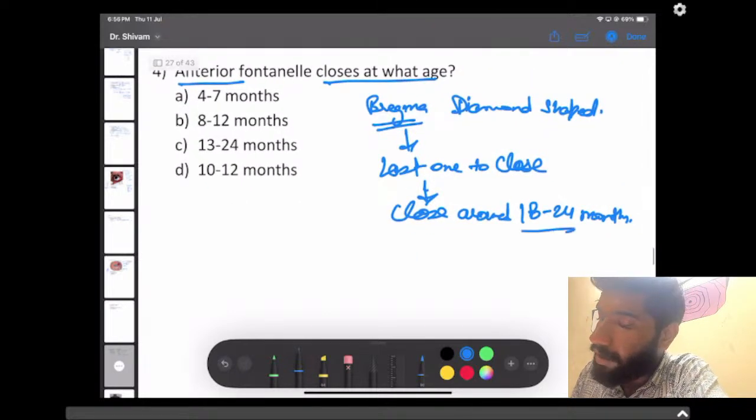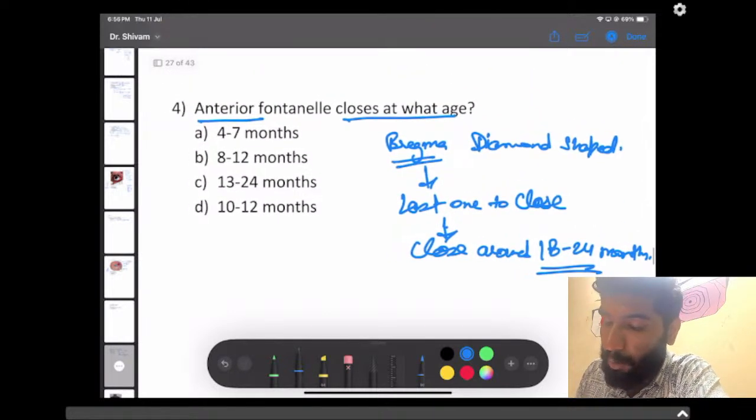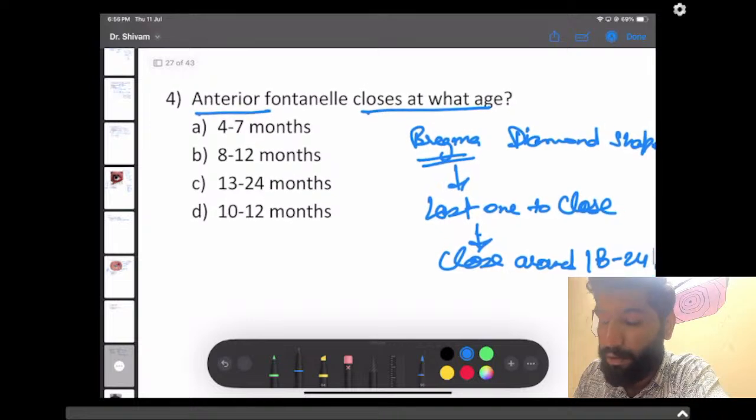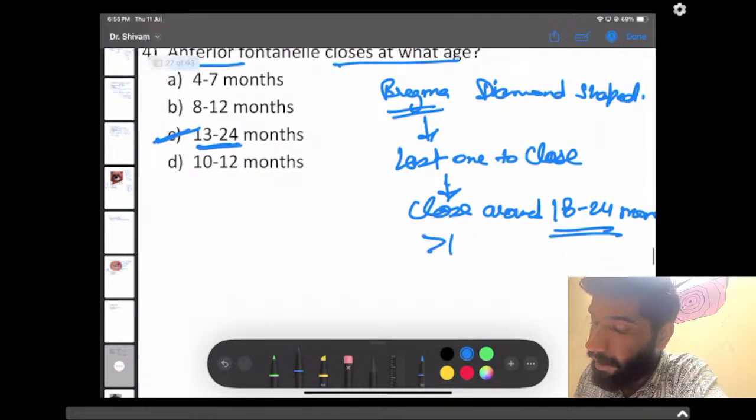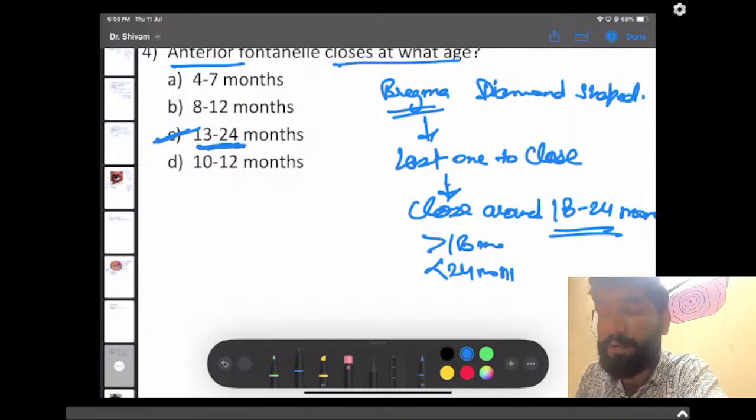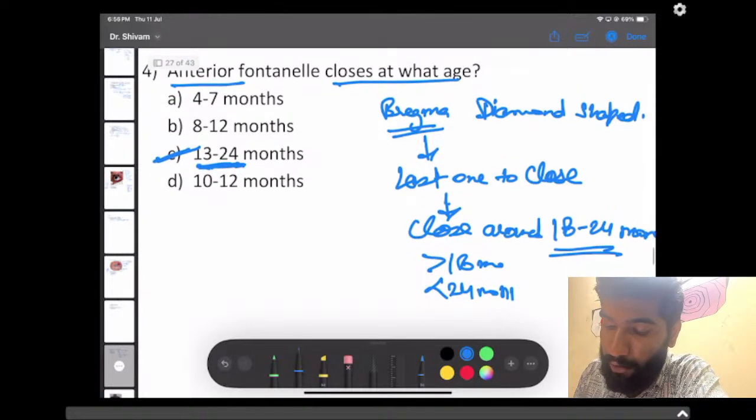As the options were not matching properly for 18 to 24 months, there was one option which was saying 13 to 24 months. It has to be the answer because it closes after 18 months and before 24 months. Only in this option can we say the answer was present. So it has to be 24 months.